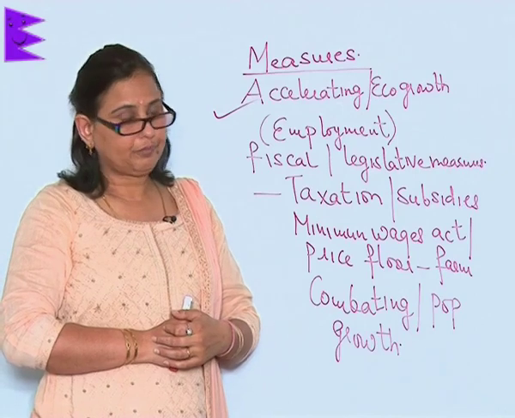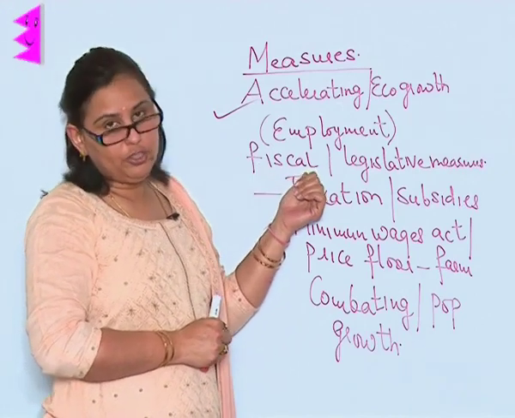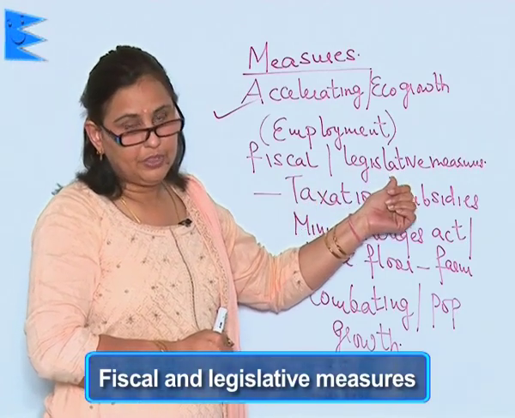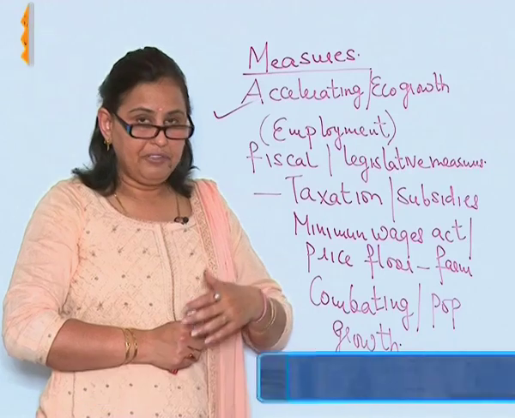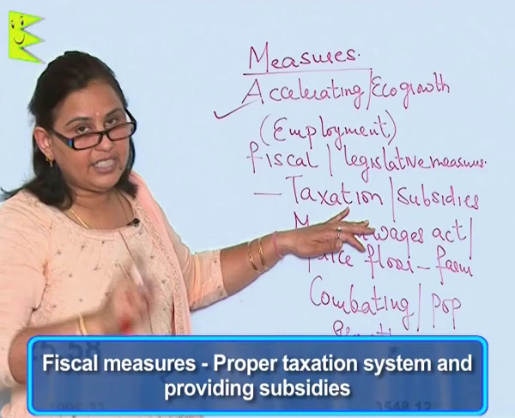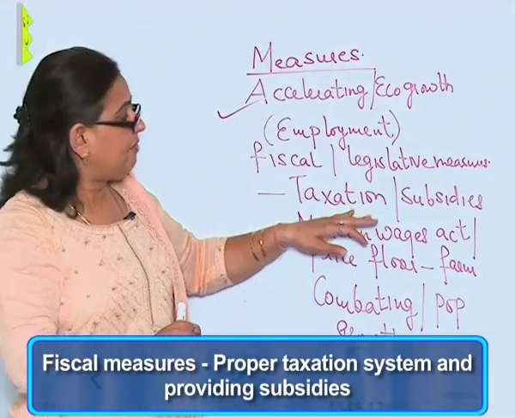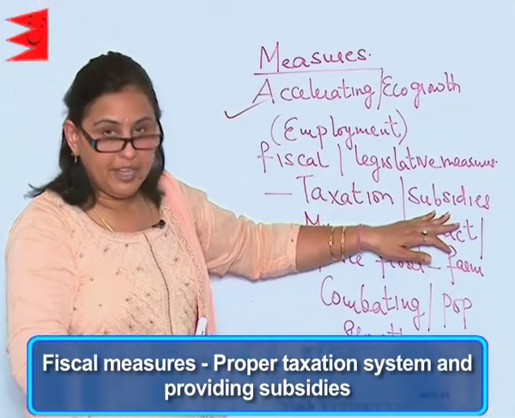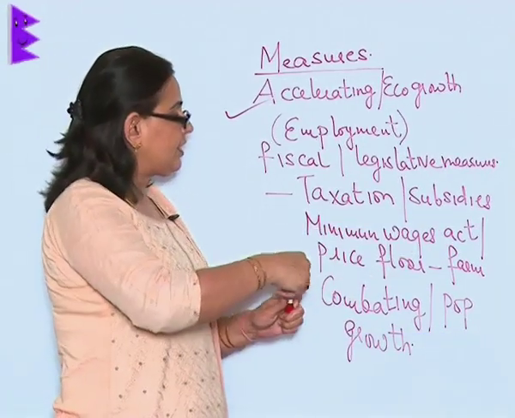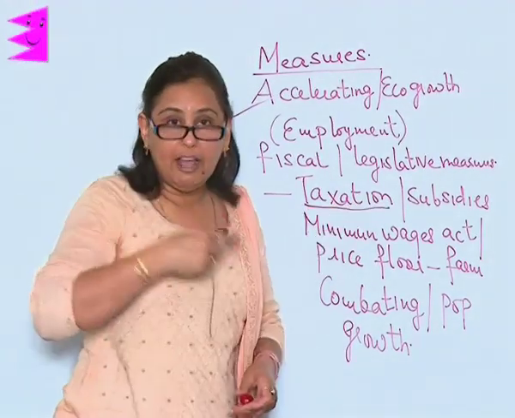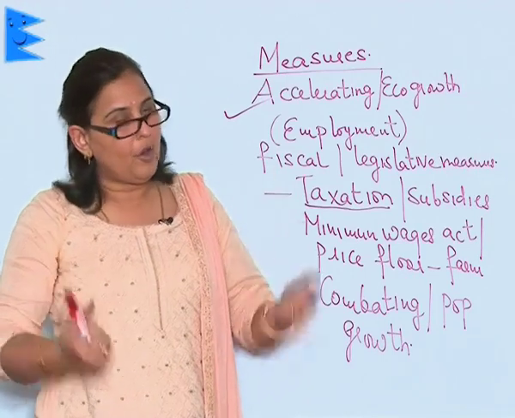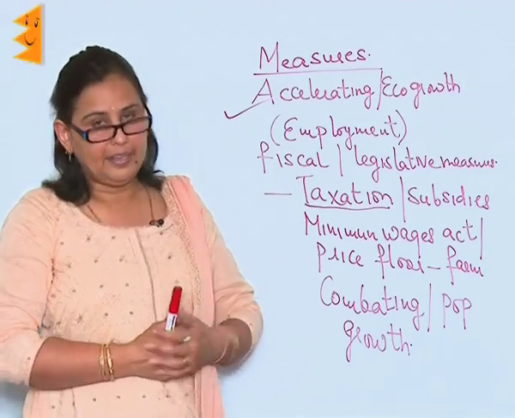The second measures would be fiscal and legislative measures. Now, what is a fiscal measure? Fiscal measure would be when we have a proper taxation system in the country, when we can subsidize or give subsidies to the people who need them. Taxation system would be best if those who have more are taxed more and those who have less are either not taxed or are little taxed.